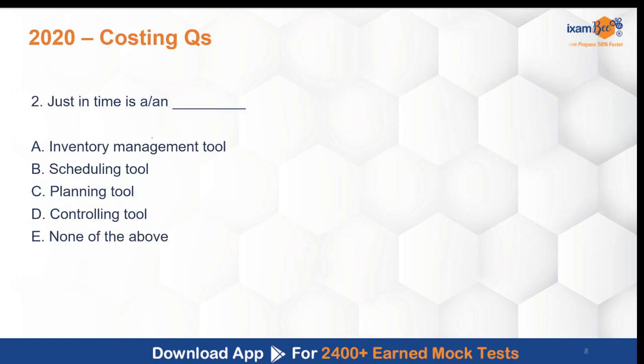Moving to the next question. Just in time is a or an what of the following? Inventory management tool, scheduling tool, planning tool, controlling tool, or none of the above? The correct answer here is it is an inventory management tool. In my last part 1 video, we had seen a lot of questions had come in 2022 related to lean manufacturing systems. And in that, we had come across just in time also, which is an inventory management tool to reduce wastages and time spent and money spent in holding inventory.